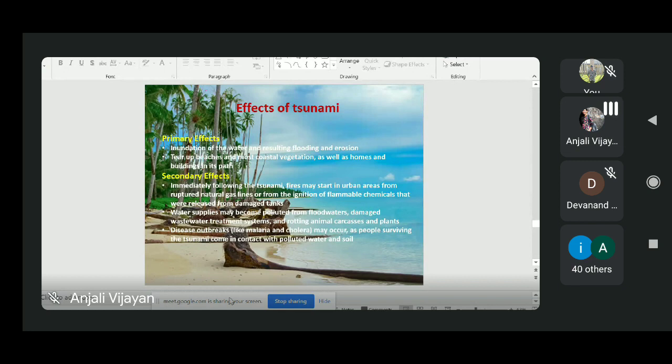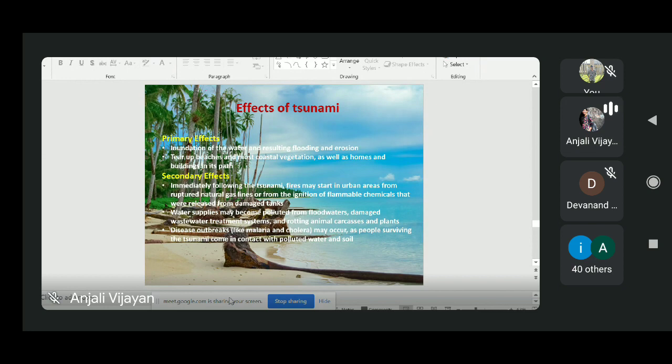Secondary effects, as we see with earthquake effects, can destroy gas lines, water lines, etc. So it will cause some fires. It can also contaminate the drinking water facility. Sometimes it can result in outbreaks of waterborne diseases, especially malaria and cholera. So these are the secondary effects.